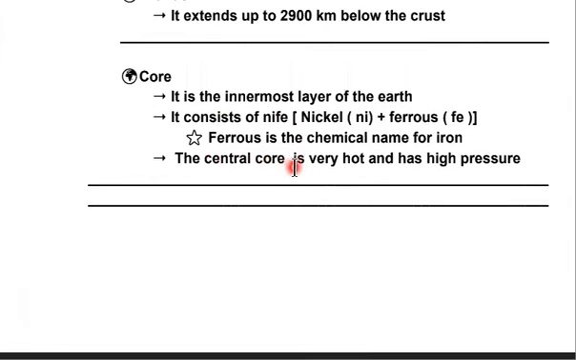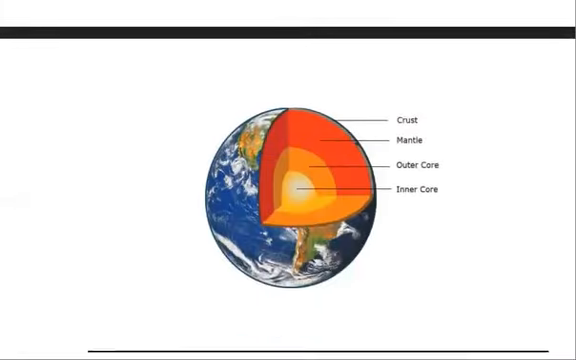The central core is very hot and has high pressure. It means there is a lot of pressure, and it is so hot that you cannot stay in it. You will just melt and turn into ash. You will vaporize if you try to go to the core. It's extremely hot. So you can have a look.